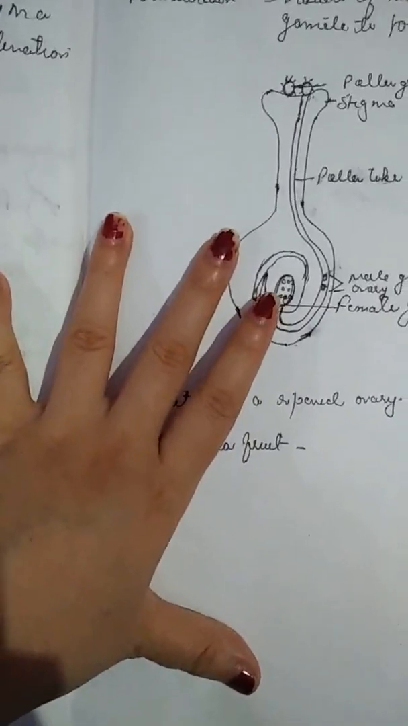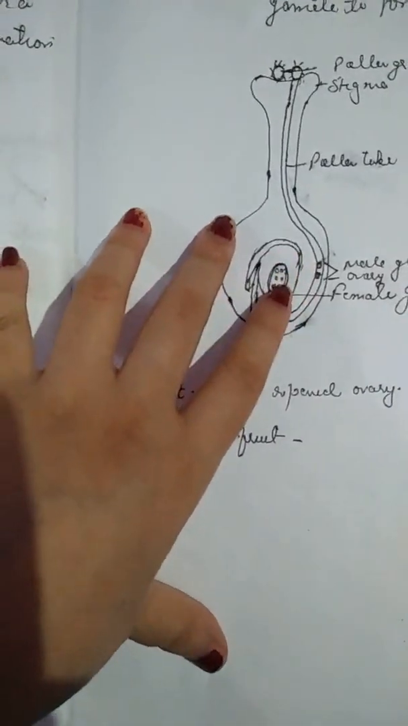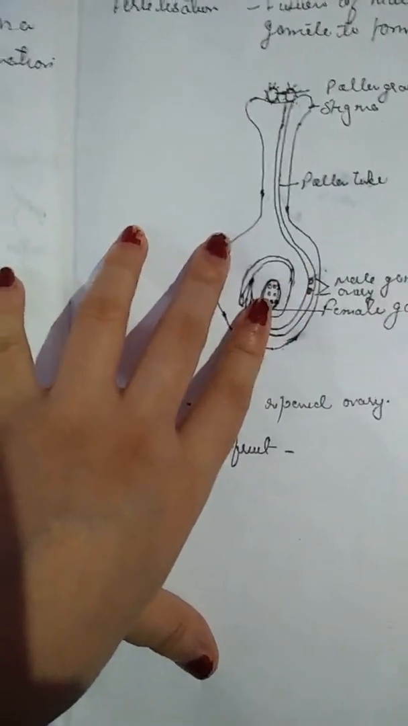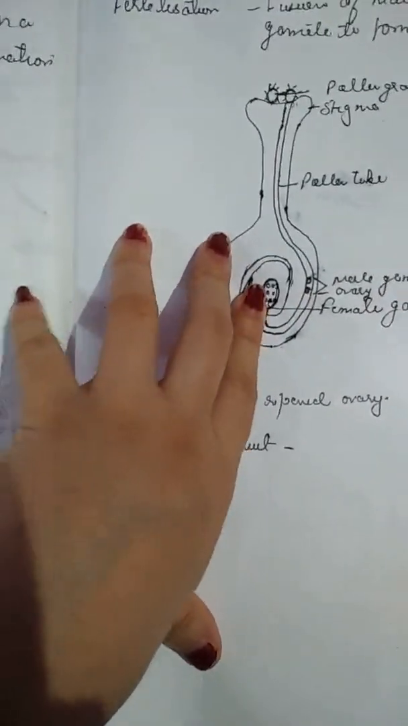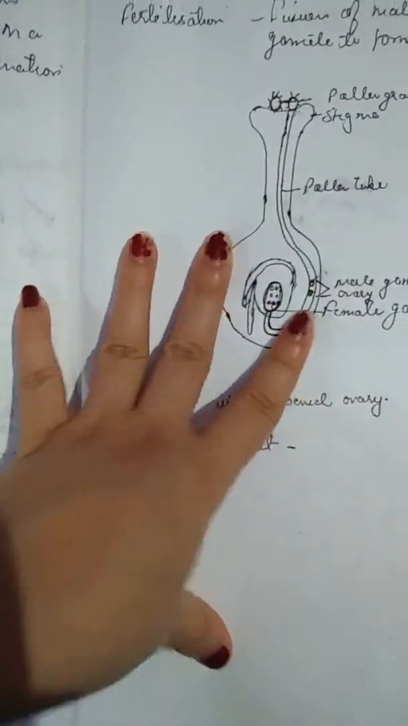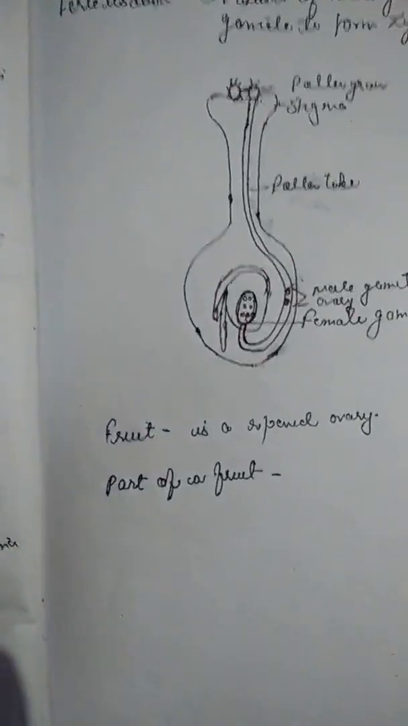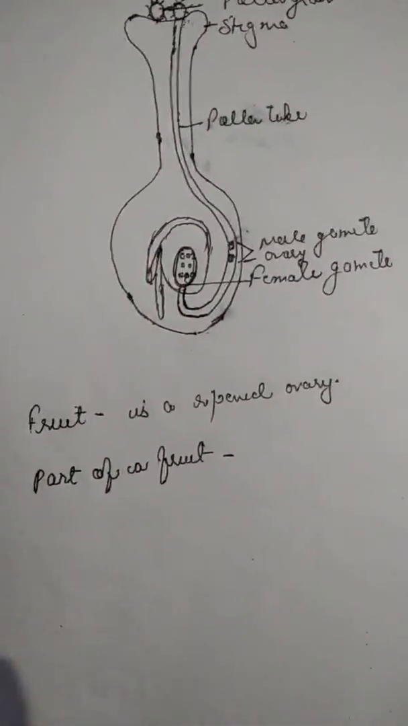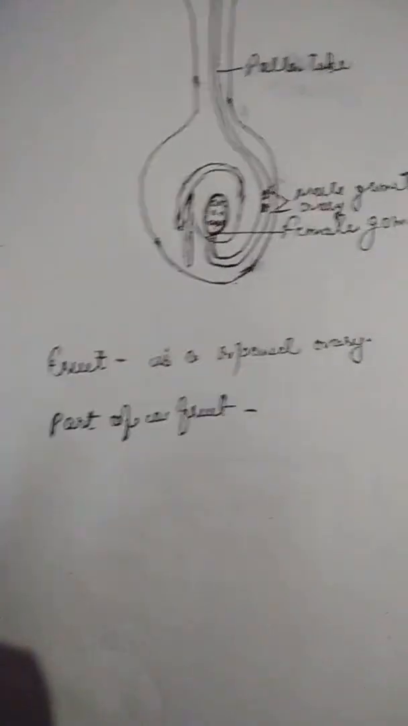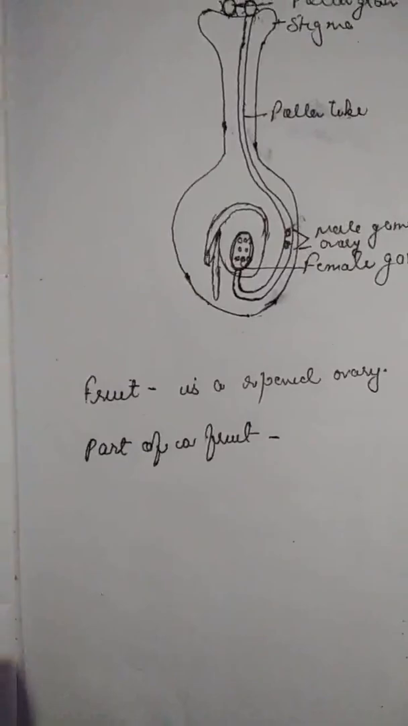In the ovary, the male gamete of the pollen combines with the nucleus of the female gamete or egg present in the ovule to form a fertilized egg called a zygote. And in this way, fertilization has taken place. So this is about fertilization. After fertilization, formation of fruits and seeds takes place.